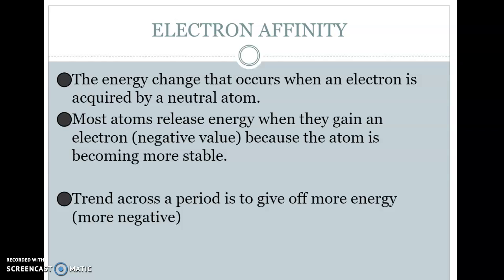The ones that are closest to having the stable electron configuration by adding electrons are also the ones most willing to give up something to get them. So we find that the farther we get to the right, that they are willing to give off more energy in order to gain that 1 or 2 electrons. So the trend across the table is for them to have a more negative electron affinity.